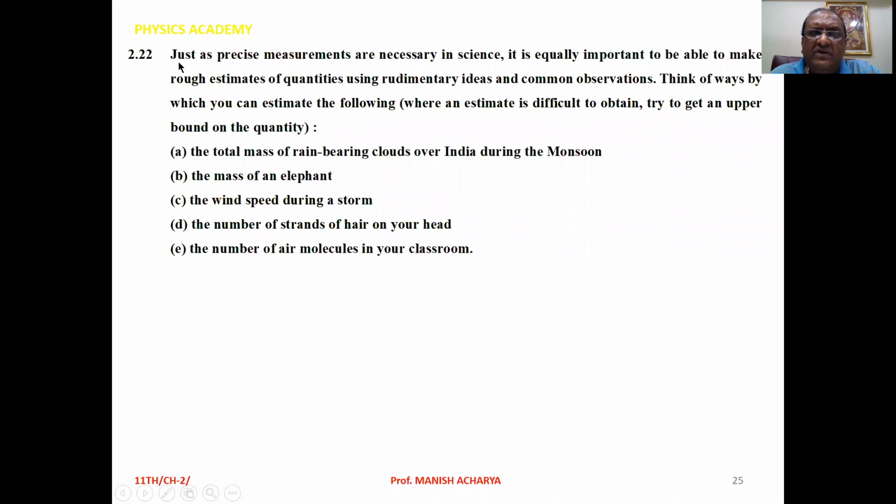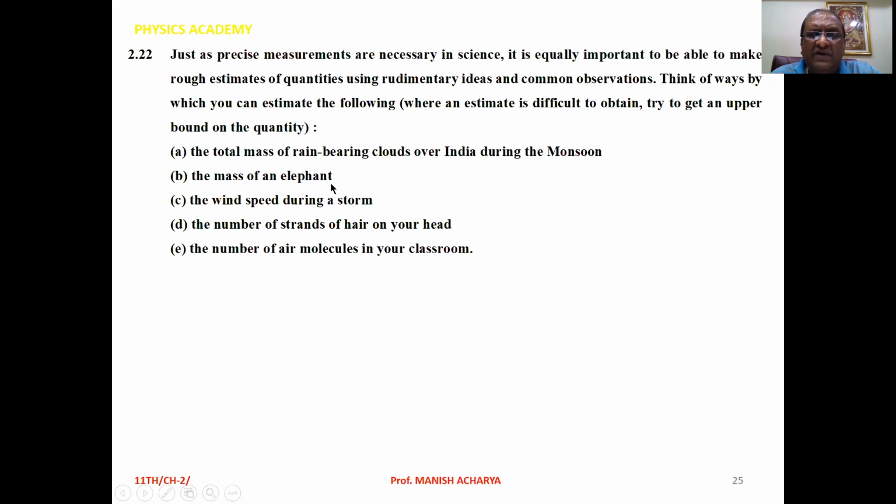Example 2.22. Just as precise measurements are necessary in science, it is equally important to be able to make rough estimates of quantities using rudimentary ideas and common observations. Think of ways by which you can estimate the following. Where an estimate is difficult to obtain, try to get an upper bound on the quantity. A. The total mass of the rain-bearing clouds over India during the monsoon.